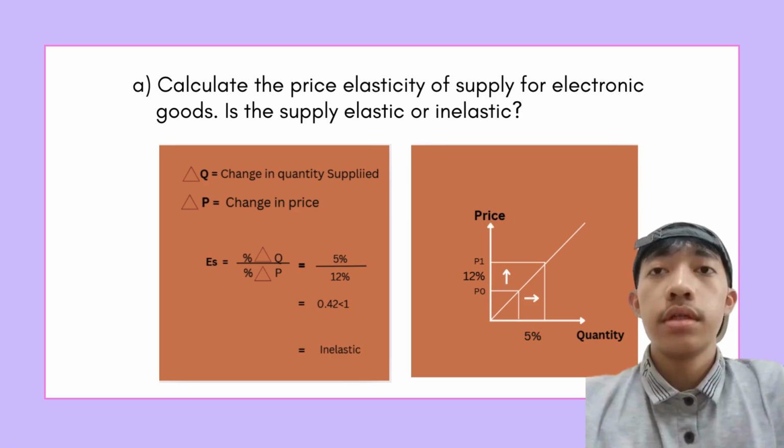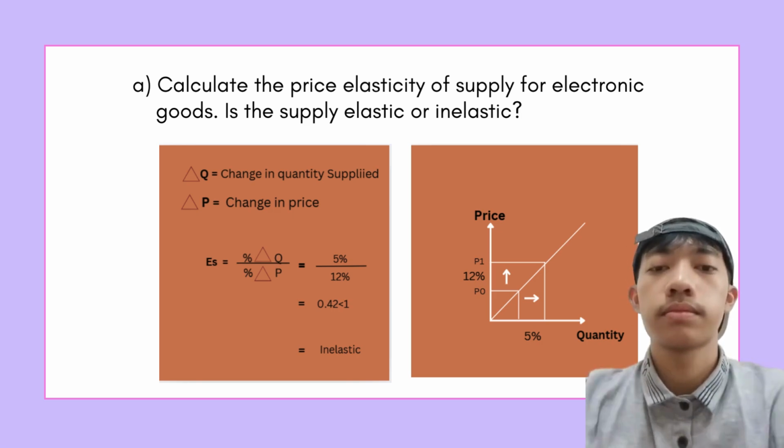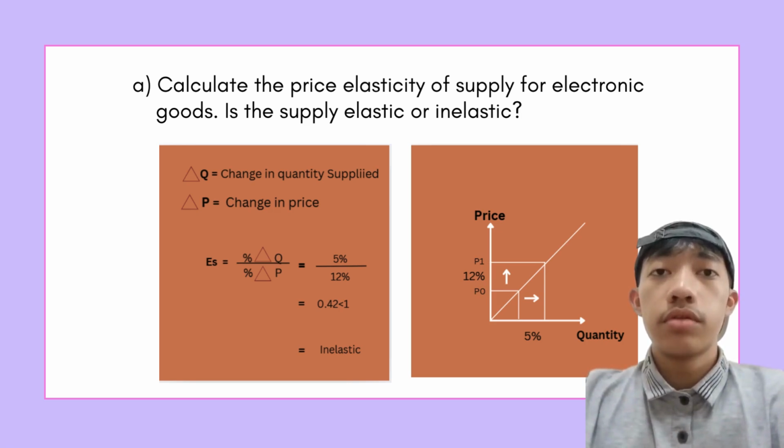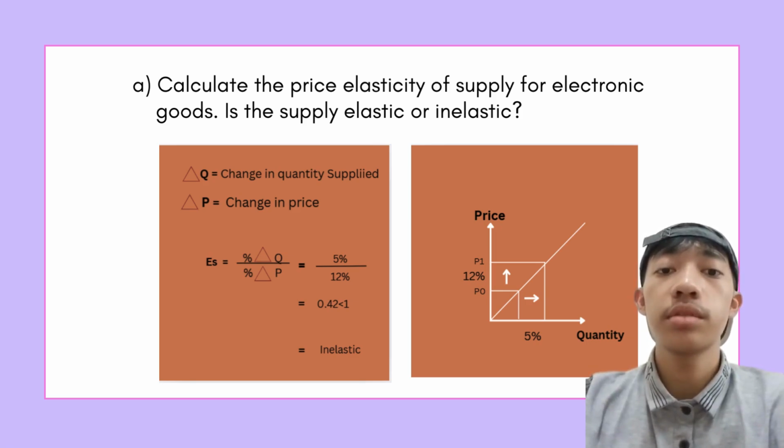So, as we can see, the question already gave the values, so we get the price elasticity of supply. Firstly, we need to put the PES, or price elasticity of supply formula, depending on the question. After that, fill in the information provided from the question, 5% divided by 12%, and then we get 0.42, which means it is inelastic. This is because a 12% increase in price leads to a relatively small increase in quantity supplied.